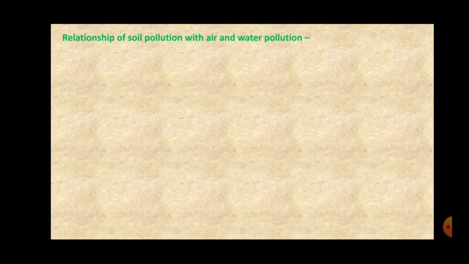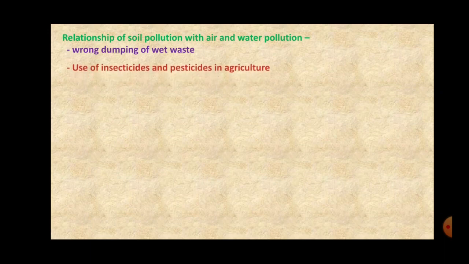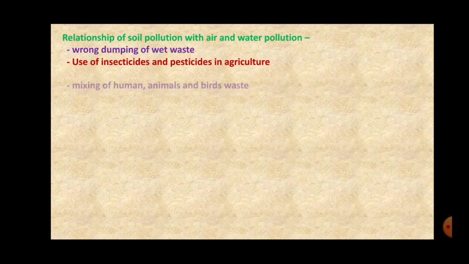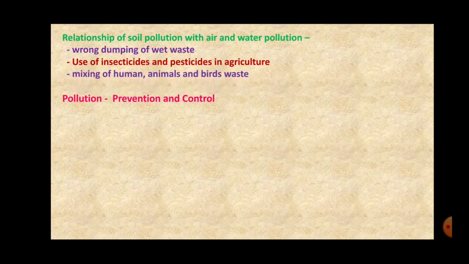Then the last topic we are going to start is the relationship of soil pollution with air and water pollution. Now, what is the relationship between soil pollution with air and water? How are these three related? If waste is dumped at wrong places, instead of composting, what happens? Pathogens grow on it, and then they are mixed with water, and thus they cause water pollution.